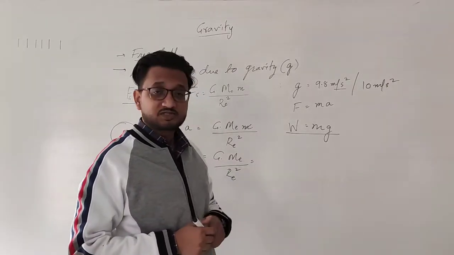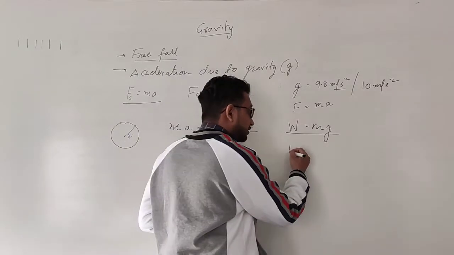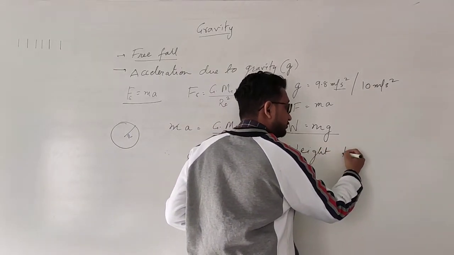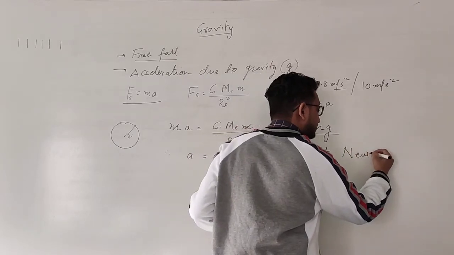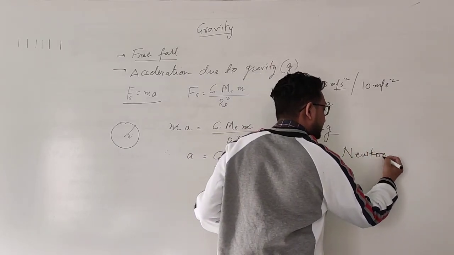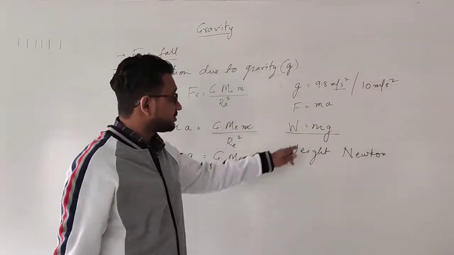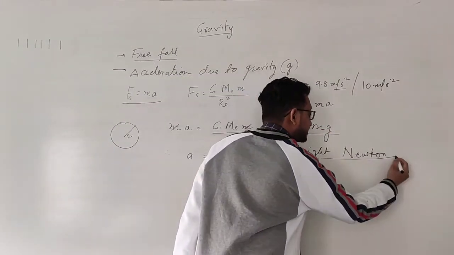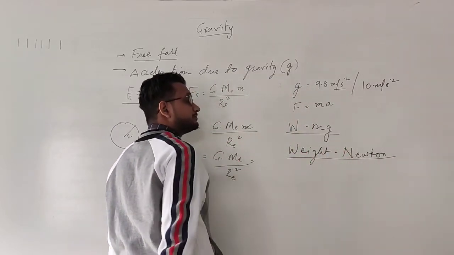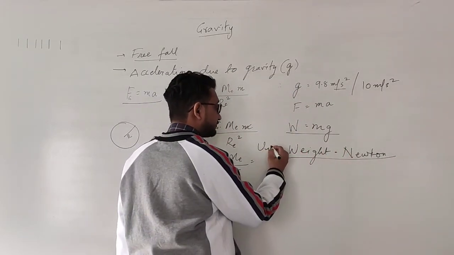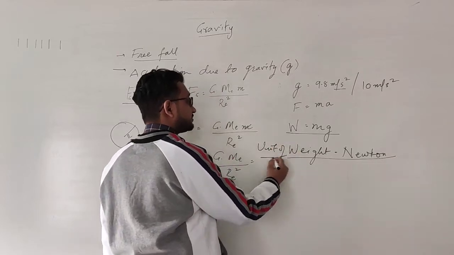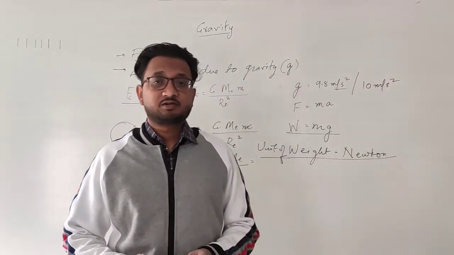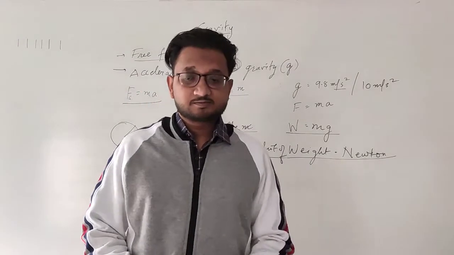The weight of an object, and so the unit of weight is newtons. Why? Because we are talking about force. This is mass into acceleration, force. So weight has the unit newton. Unit of weight is newtons. I hope it is clear to you students.